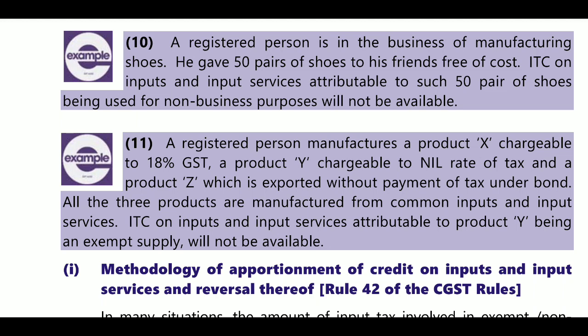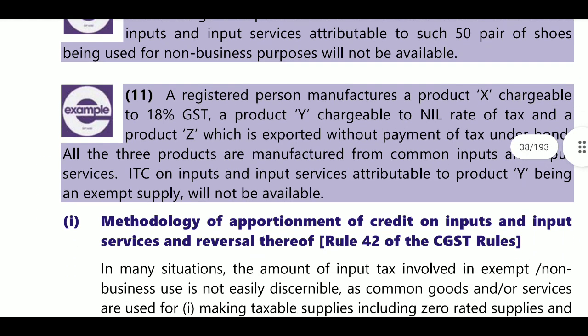All the three products are manufactured from common inputs and common services. ITC on inputs and input services attributable to product Y, being exempted, will not be available. So that much of exempted turnover will be apportioned and deducted from the common ITC.